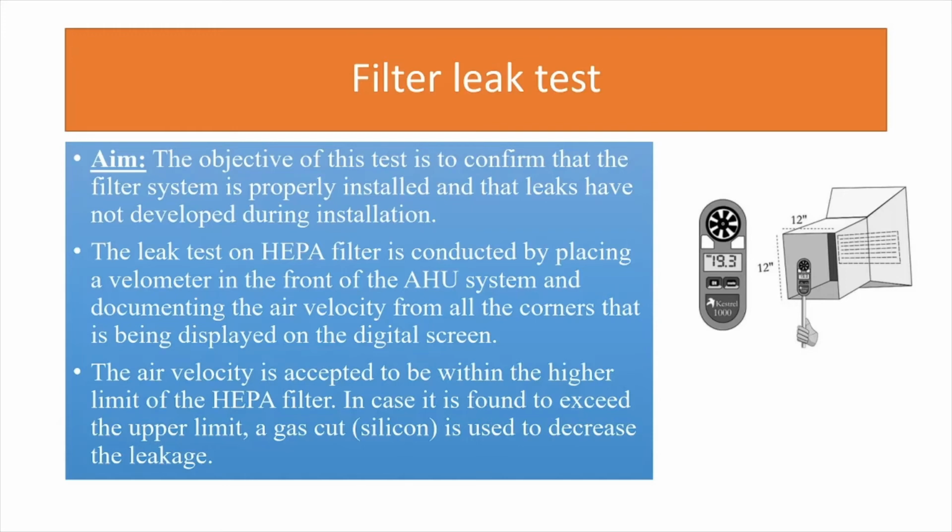It is possible, but it should not be, because air flow should be controlled at all cross sections and it should be regulated. The air velocity is accepted to be within the higher limit of the HEPA filter in case it is found to exceed the upper limit as per the specified criteria by the regulatory authorities. A gasket or silicone is used to decrease the leakage. Here, as I was saying, a velometer is used for measurement of air velocity.